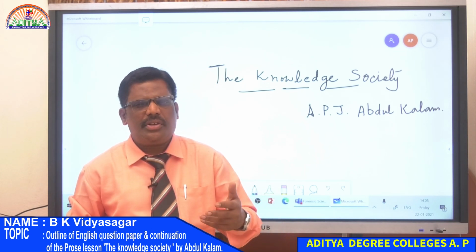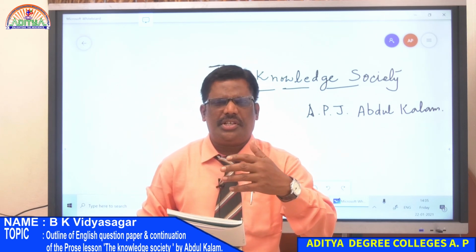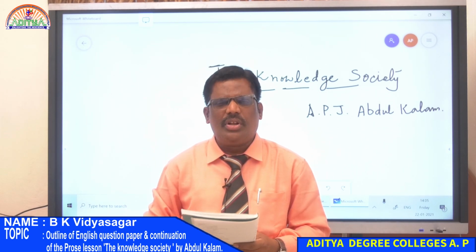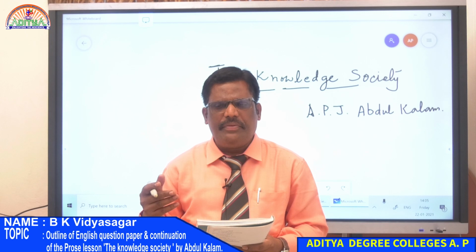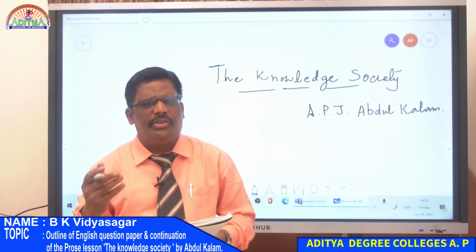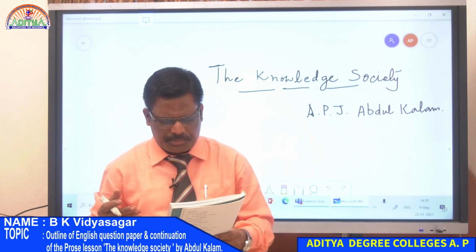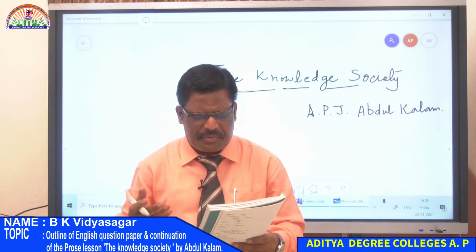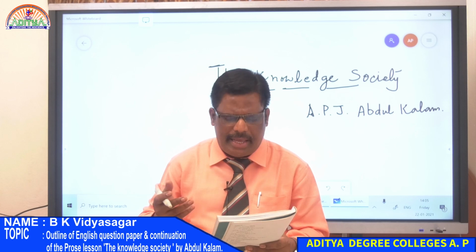So knowledge is available. It's around us. The only thing is we need to realize that knowledge is there around us and make use of it, in plant and animal life.